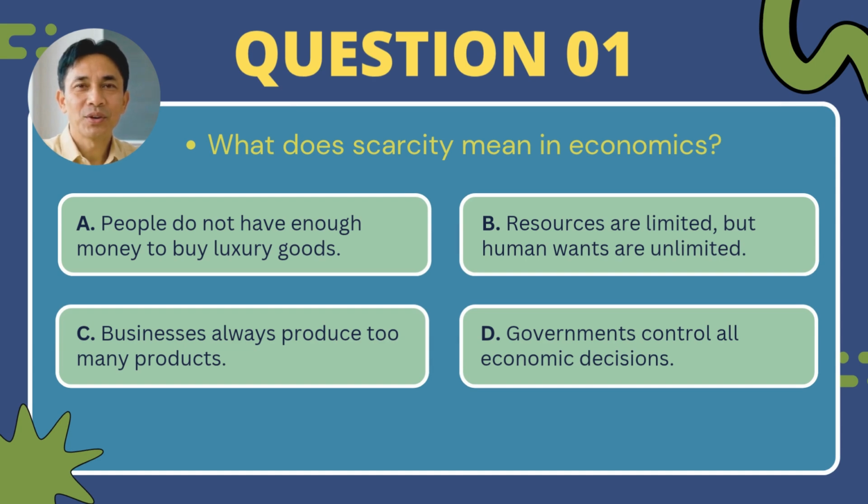A. People do not have enough money to buy luxury goods. B. Resources are limited, but human wants are unlimited. C. Businesses always produce too many products. D. Governments control all economic decisions.